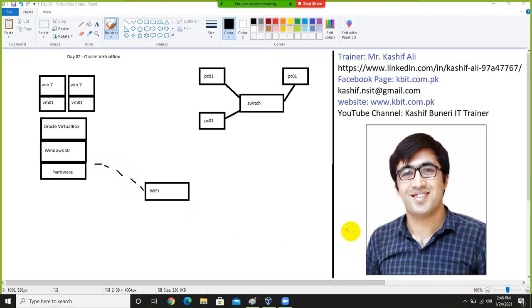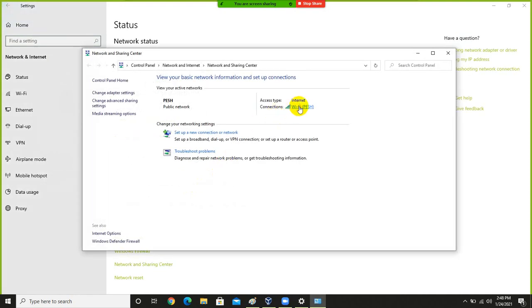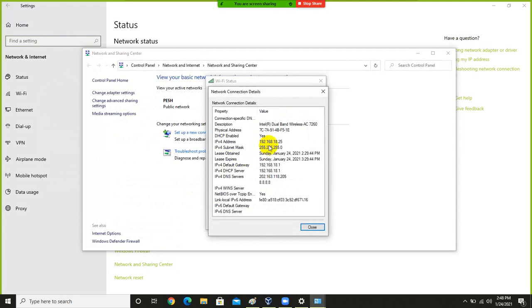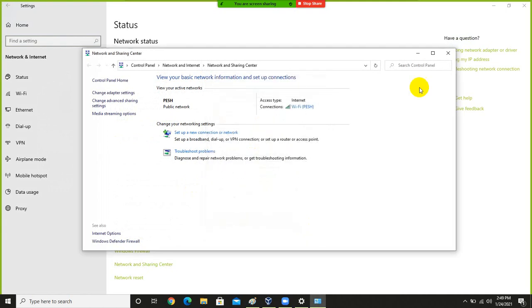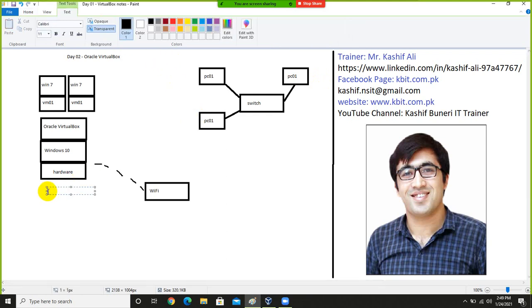And if I go to my networking settings, you can see here my IP address is 60.18.25. My default gateway is this one, and this is my DNS IP address. So let me show you. My wireless network adapter is now connected.